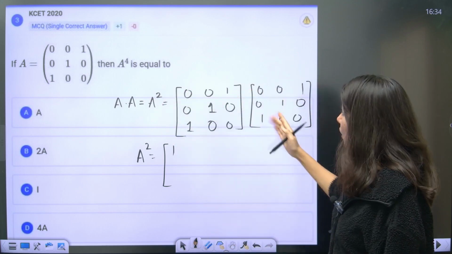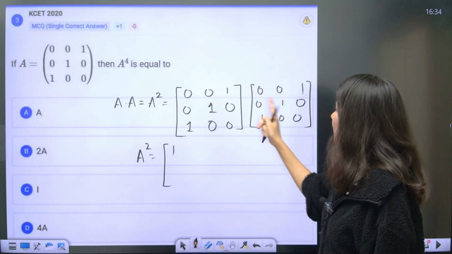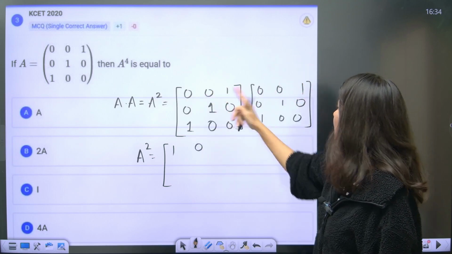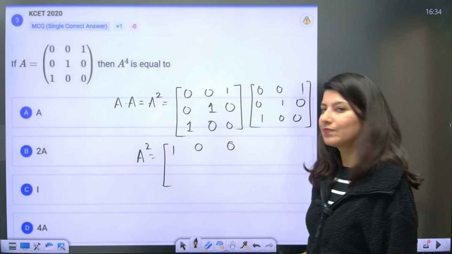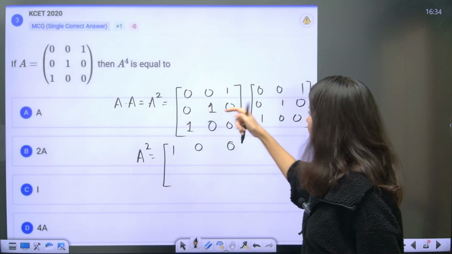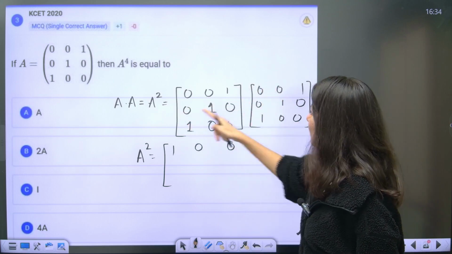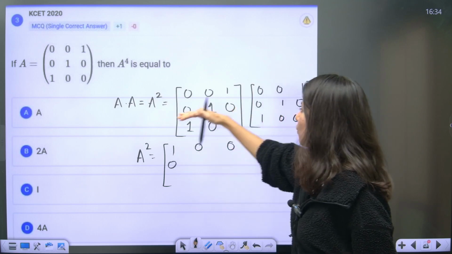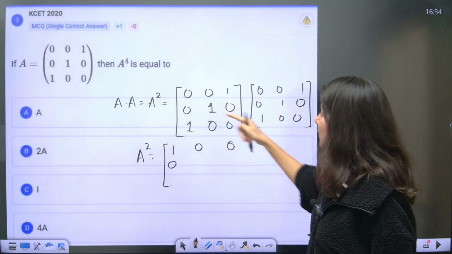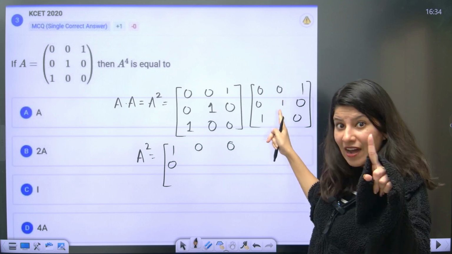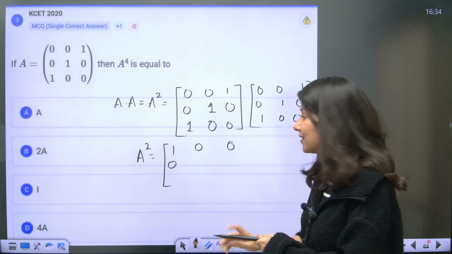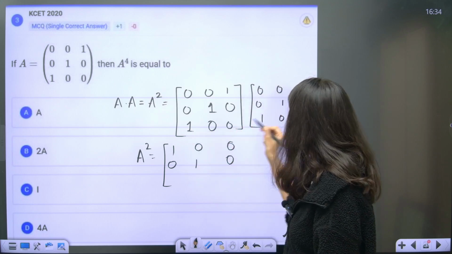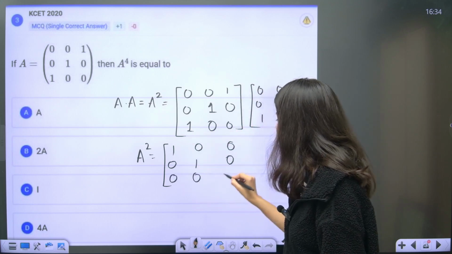Row 1, column 2: 0. Row 1, column 3: 0. Row 2, column 1: 0. Row 2, column 2: if you add these three, you will get 1. Then you get 0, and if you solve it, it is pretty obvious, this is 0, 0, 1.